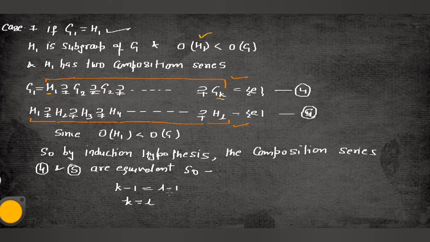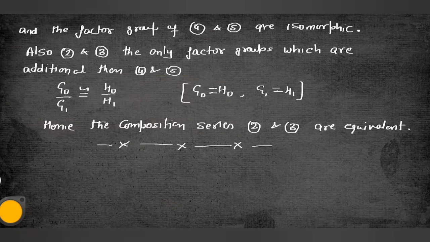Induction hypothesis. What is the case of induction hypothesis? We already proved for K first, and then we reach K plus 1. So as same, now you say that K is equal to L, so both the composition series are equivalent. But guys, the one factor group of 4 and 5 are isomorphic. So all the factor groups of 2 and 3 are equivalent to those of 4 and 5. So G naught by G1 is isomorphic to H naught by H1. So you can say that equations number 2 and 3 are equivalent.